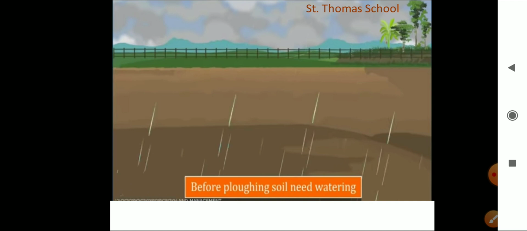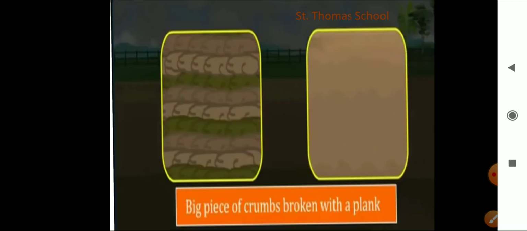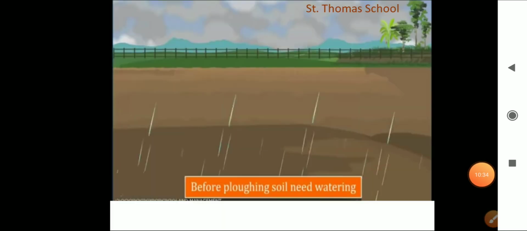right? So before ploughing, the soil needs watering, right? Ploughs are made of wood or iron. If the soil is very dry, it may need watering before ploughing. You can see here how the rainwater is falling down, and before you plough, the soil needs water, right?